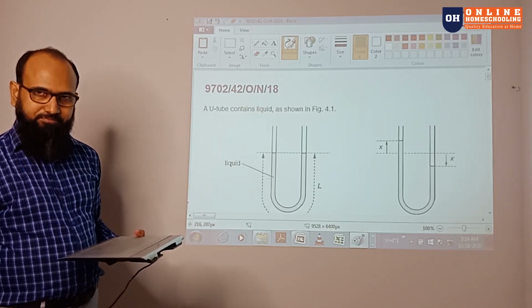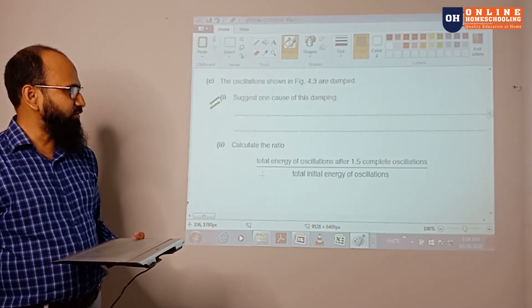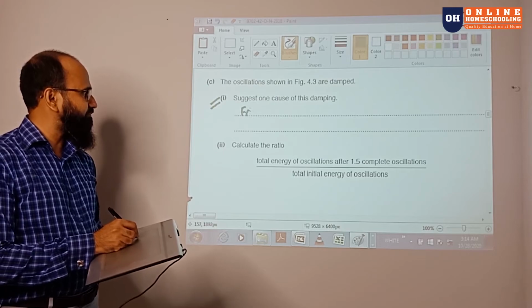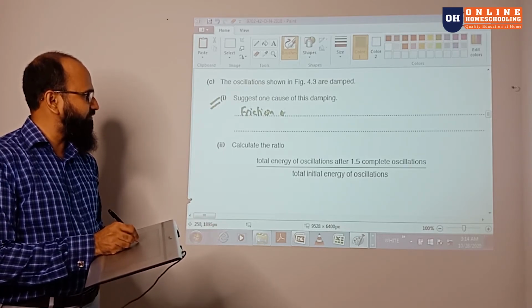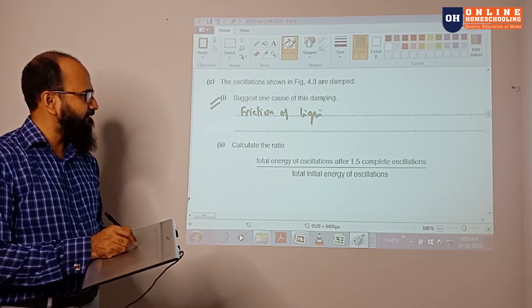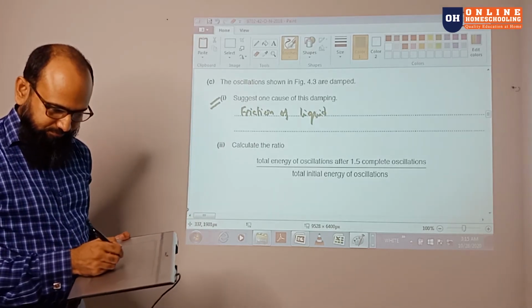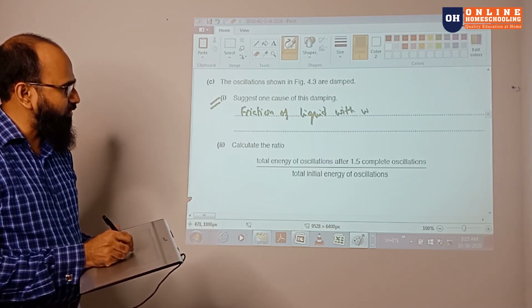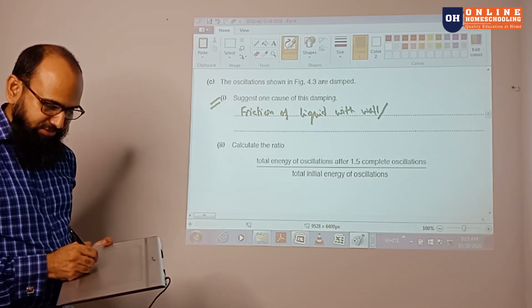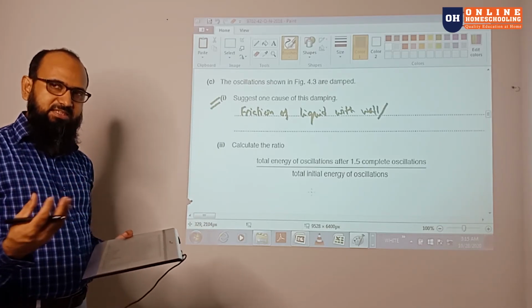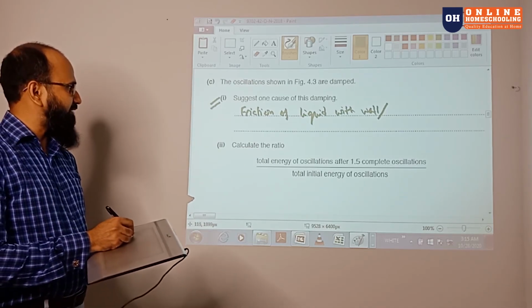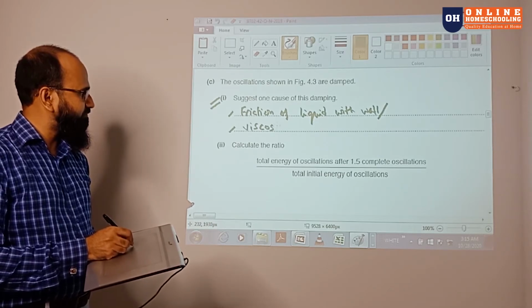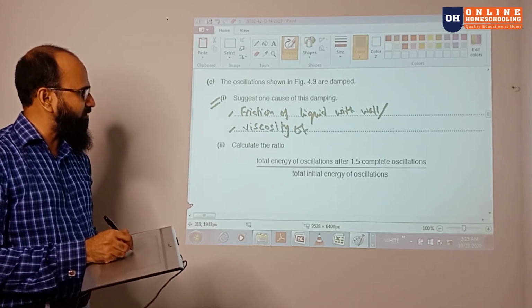So all of the answers that come out in your mind will be right, because we talk about the friction. So you can write the friction of liquid with the wall, or you can write the viscosity of the liquid, because if this is a condensed thing, that will also be the viscosity of liquid.